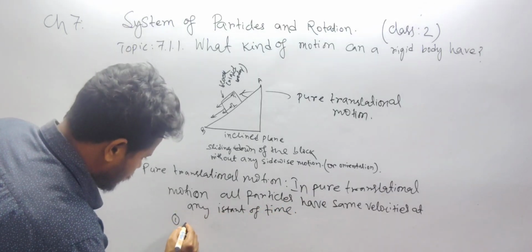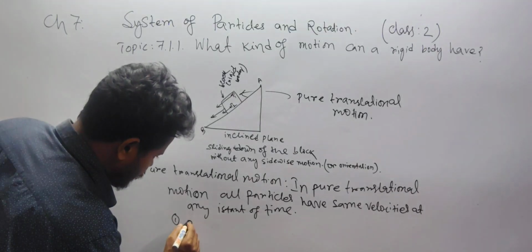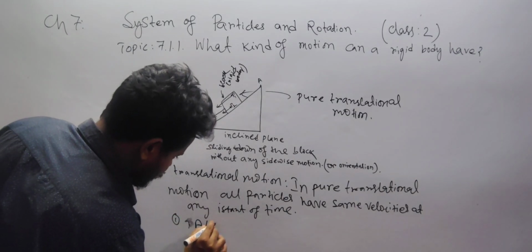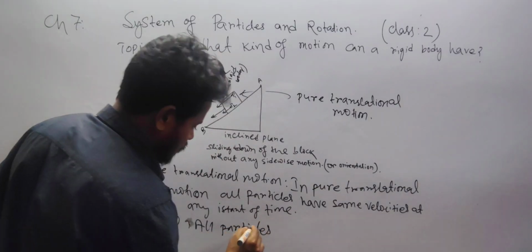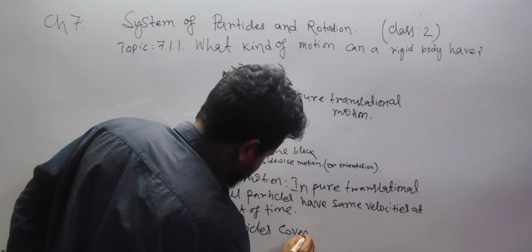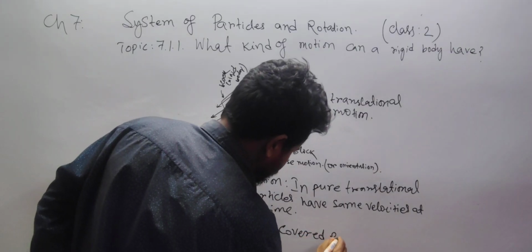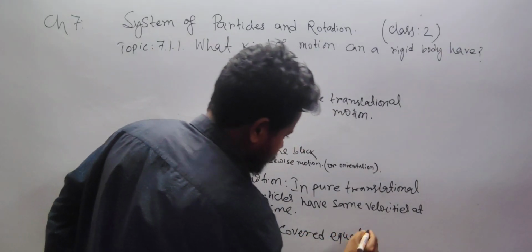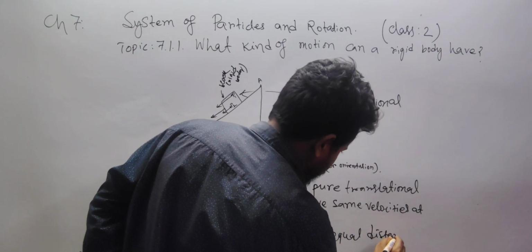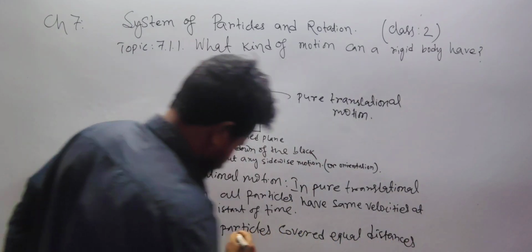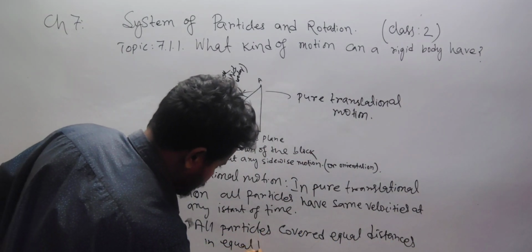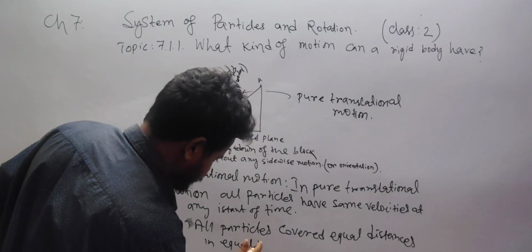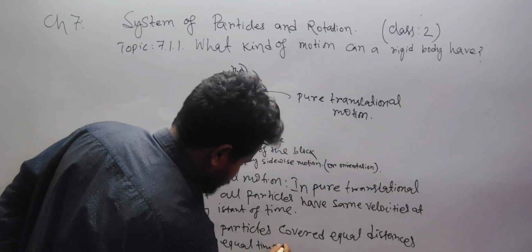That means all particles cover equal distances in equal time intervals.